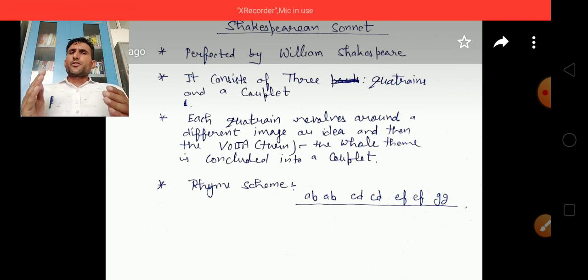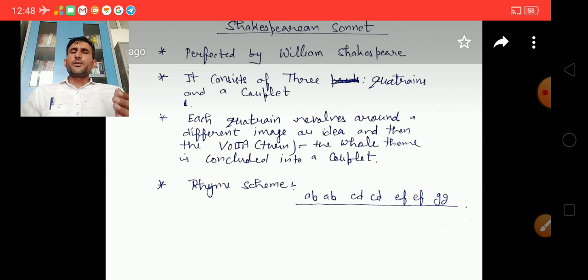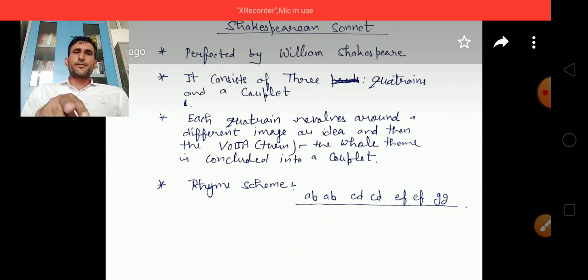The Shakespearean sonnet was perfected by, as we know, William Shakespeare, so it is called the Shakespearean sonnet. It was purely English in style, so it is called the English sonnet. The Shakespearean or English sonnet consists of 3 quatrains.